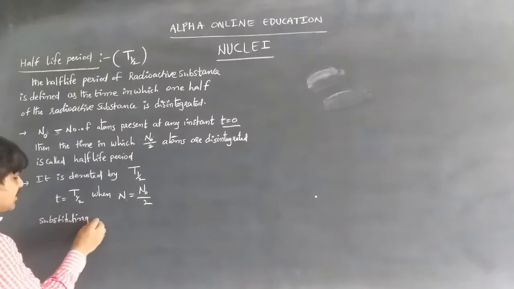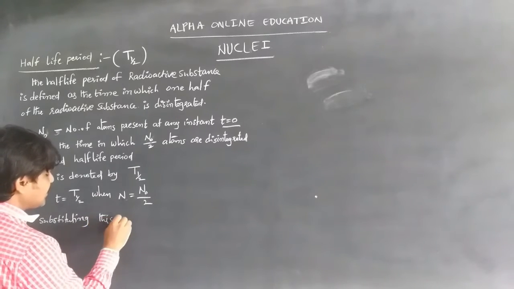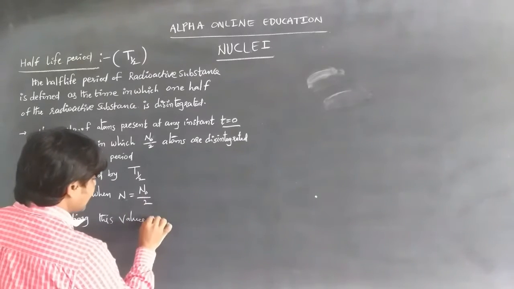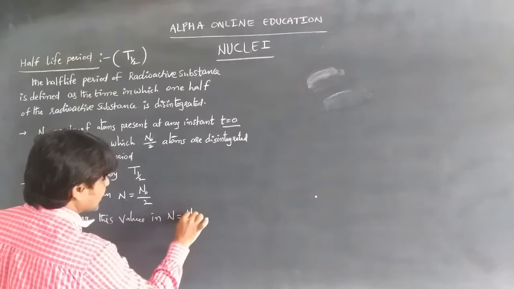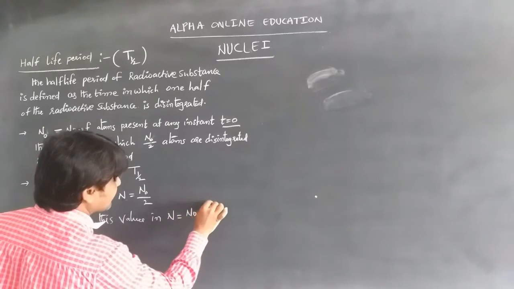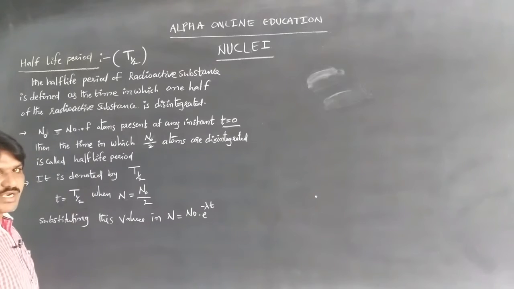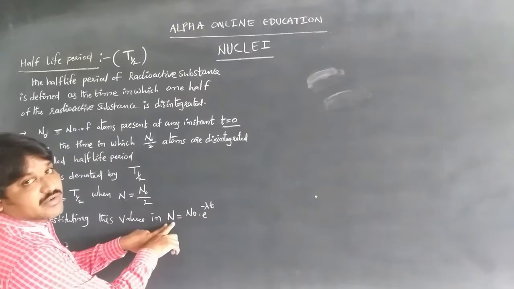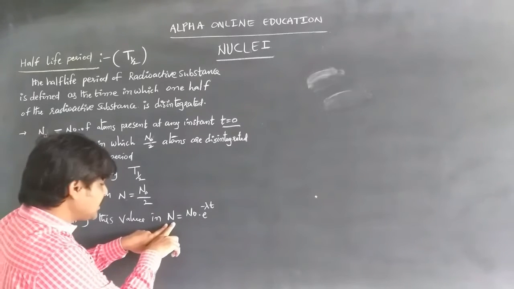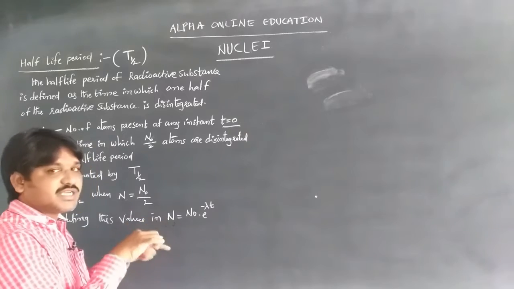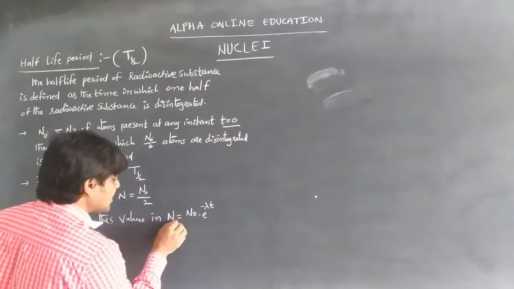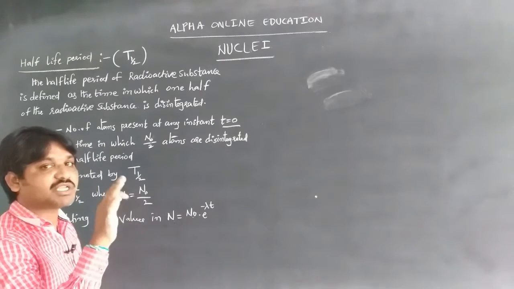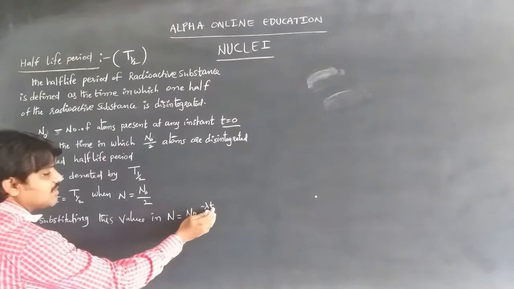By substituting these values into the formula from the law of radioactive decay, n is equal to N0 into e power minus lambda t. Here n is the number of remaining atoms, and N0 is the number of atoms present at the instant t equal to 0. Here t is the half-life.